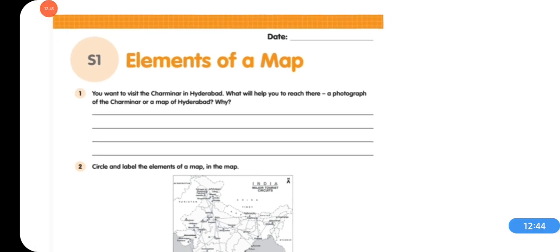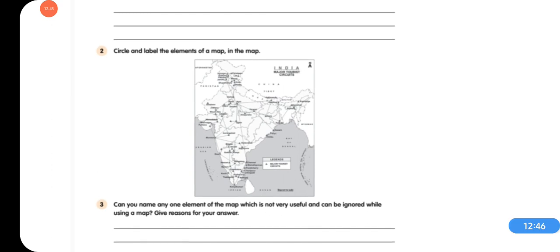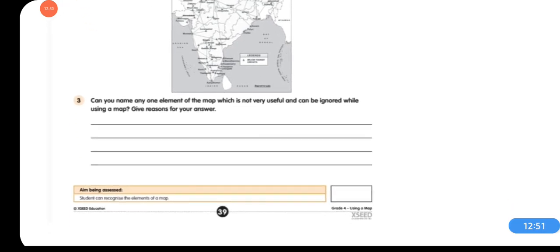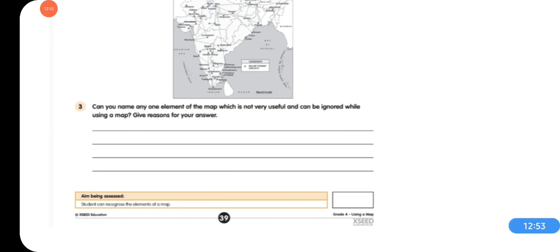Next question is, circle and label the elements of a map in the map. Question 3, can you name any one element of the map which is not very useful and can be ignored while using a map? Give reasons for your answer. Don't need to write the important one. You need to write the element of a map which is not very useful and can be ignored. Okay? Read the question properly and then answer the question.